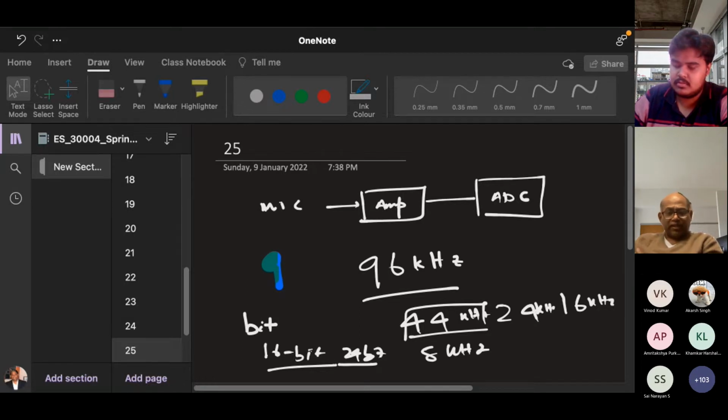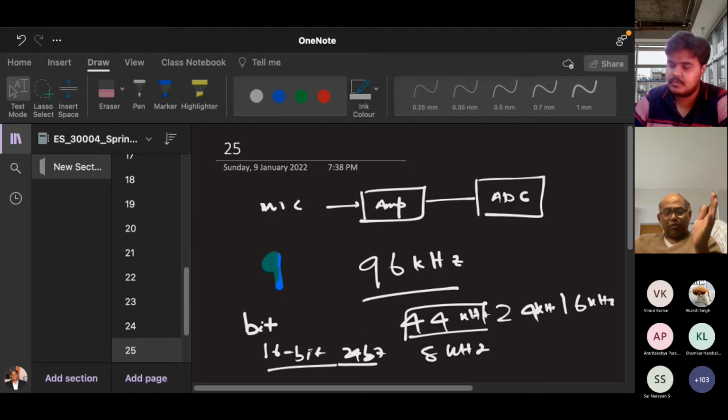So speech, for example, my speech bandwidth is, let's say, 20 kilohertz. Somebody said, not 20 kilohertz. If you speak, it will be 5 kilohertz, not more than 5 kilohertz, or maybe 3 kilohertz or 2 kilohertz. So you sample in such a way that if you reconstruct it, you will get back your speech signal. That is decided by the Shannon sampling theorem.